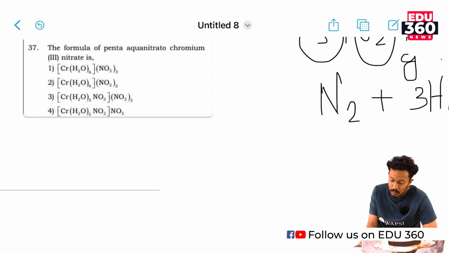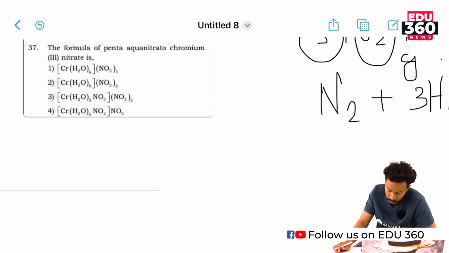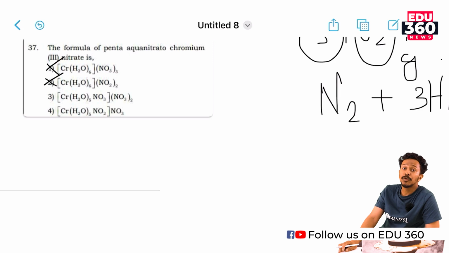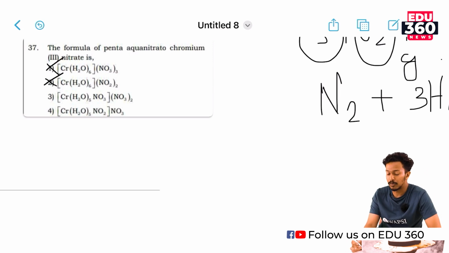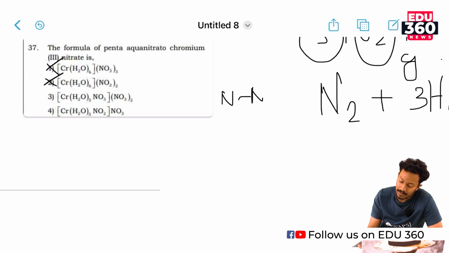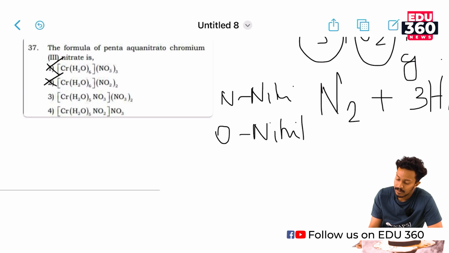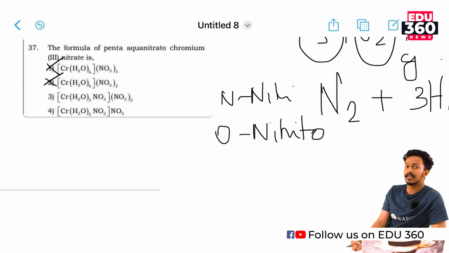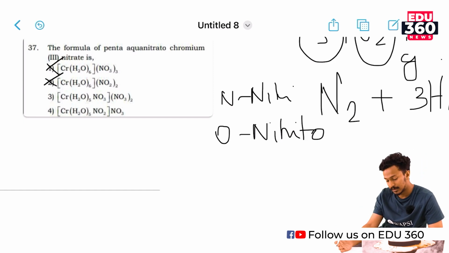Aqua nitrato, which means NO2 group. There are two types of nitrato group, N nitrato and O nitrato. This is because NO2 is an ambident ligand which can coordinate with both nitrogen as well as oxygen.